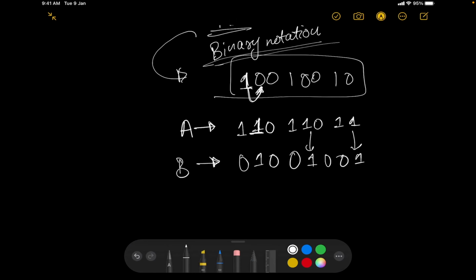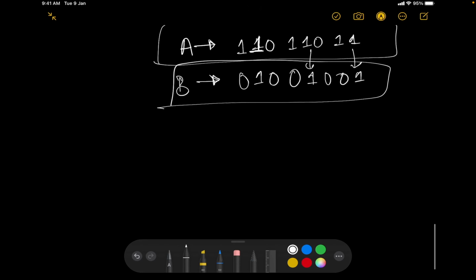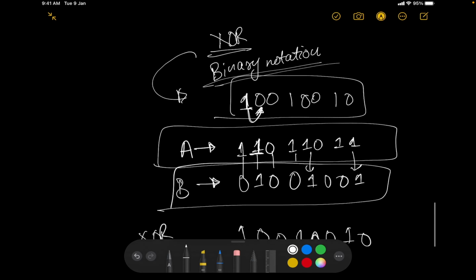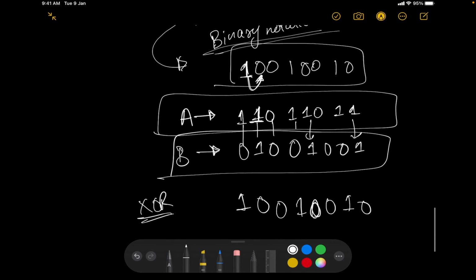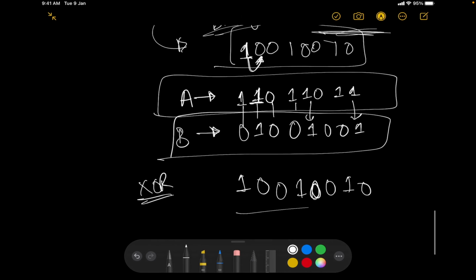Cool. This would be your B. Now when I XOR it, I'll get a value. So this is 1 0, this would be a 1, this is 1 1, this would be a 0, this would be a 0, this would be a 1, this would be a 0, this would be a 0, this would be a 1, this would be a 0. That is exactly the value of A XOR B, right? From here you can say this was the actual value that was given, this is same to this.